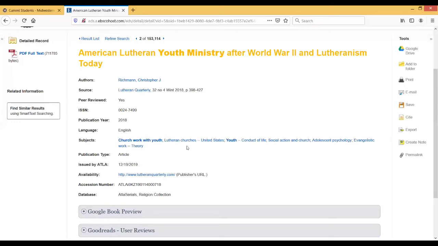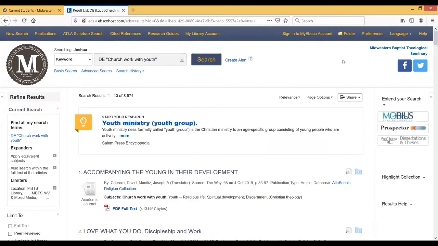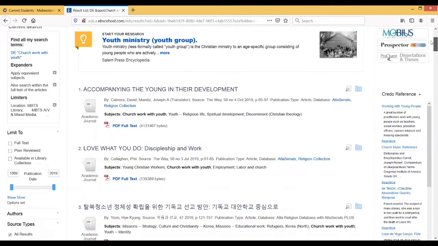But that's the point. Whenever you find something that might be particularly relevant, it helps to go to the detailed record page to see the way that it's classified under the subject headings, so that you can then use those subject headings to find other sources that are going to be under that same subject heading. So that's exactly what we're going to do right here. You'll notice that each one of these is hyperlinked. So when I click on church work with youth, that's going to produce a brand new search for me under the subject heading church work with youth. And now I'm going to apply the same limiters to it that I did previously.